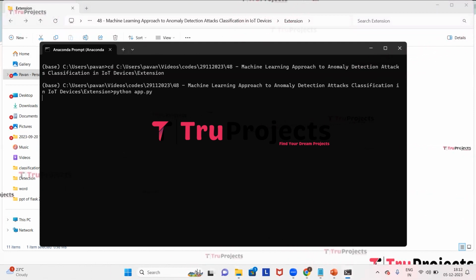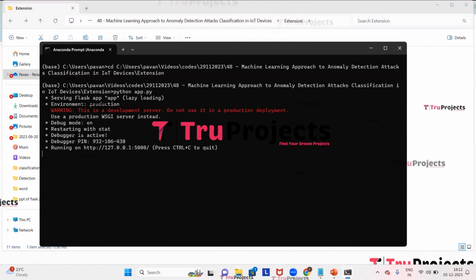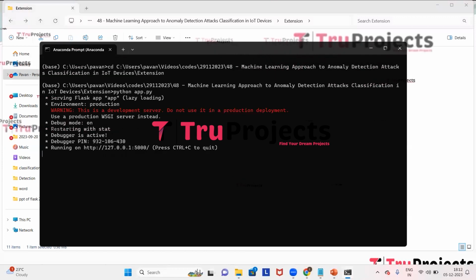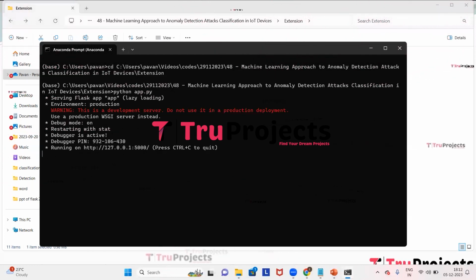This will compile app.py file and this will execute Python script and perform a runtime check for any syntax errors or logical issues. After running app.py file, Flask framework will host the application locally at the default address, which will be the local host and the port unless configured differently. This is the local host and this is the port.